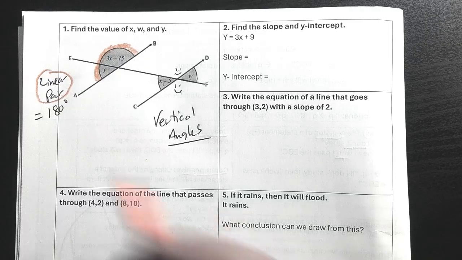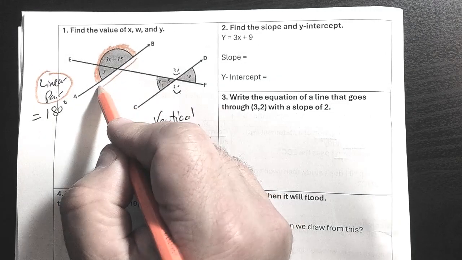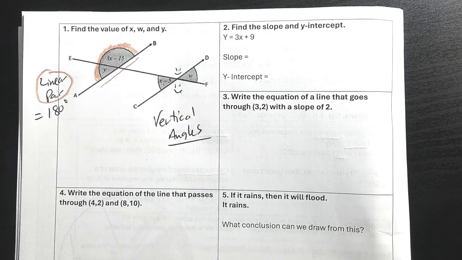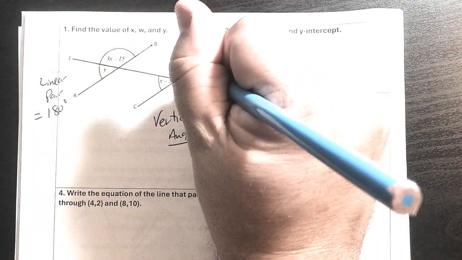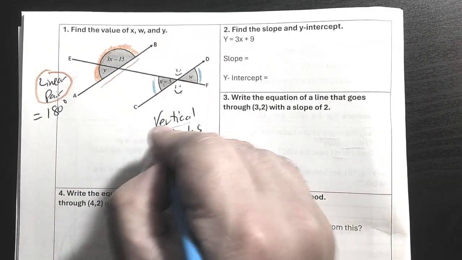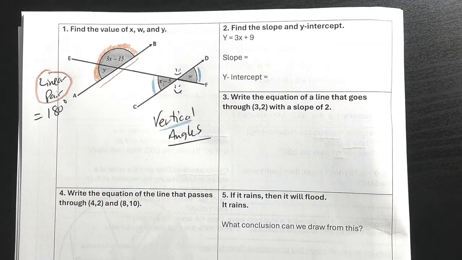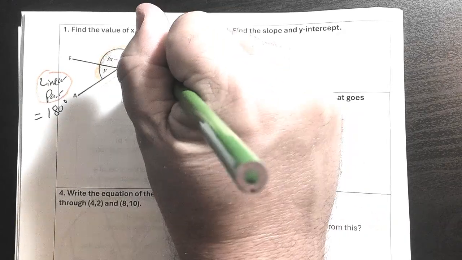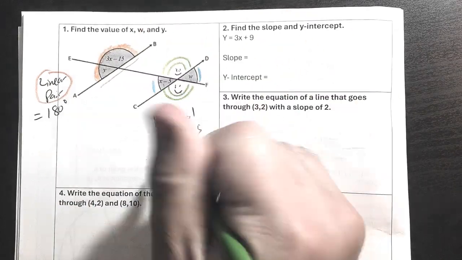So that's your linear pair, it rides a straight line. I'm just going to draw a line underneath there. Hopefully that makes sense. But yeah, so opposite sides are congruent on the vertical angles. So those two would be congruent, and those two would be congruent.